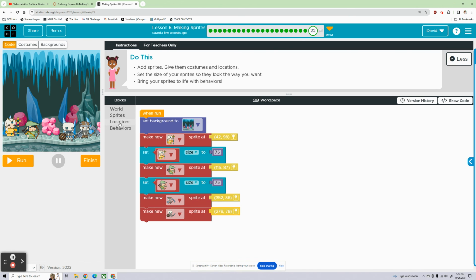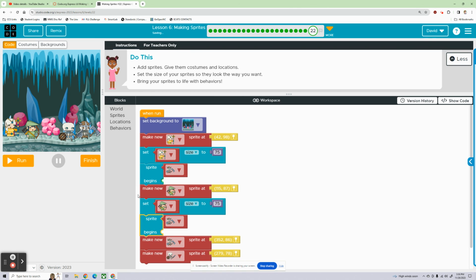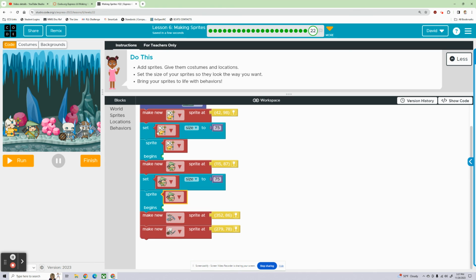All right, so now let's set their behaviors. So we're going to set the behavior for our mage. We're going to set the behavior for our ranger. We're going to set a behavior for our 2 skeleton sprites as well. All right.